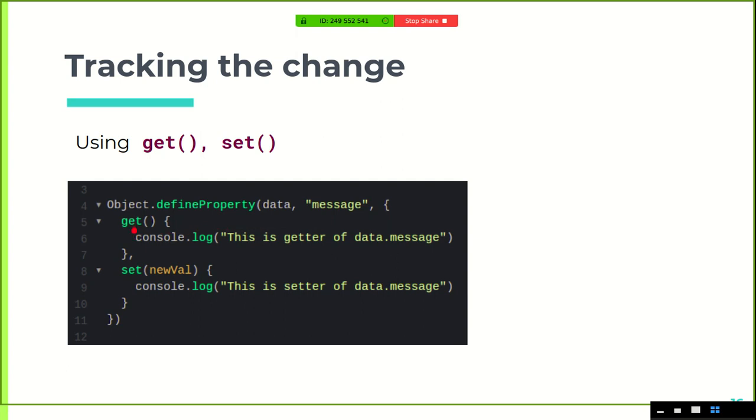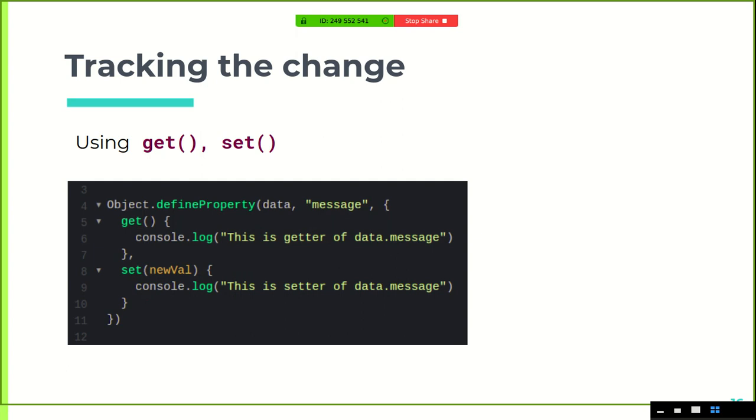The get method will print this message, and the set method will print this message, and the parameter in the set method is the new value. The get method will get called whenever message is accessed, and the set method will be called when we change the value of message. So this is what basic getters and setters are.